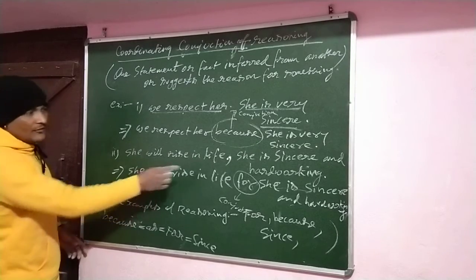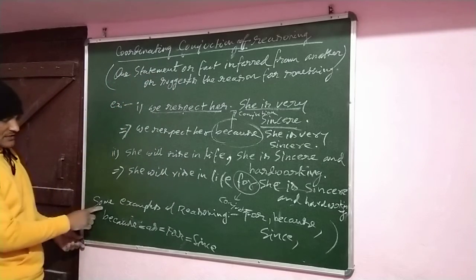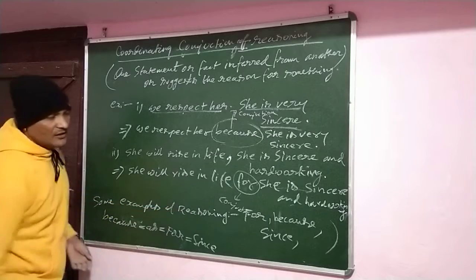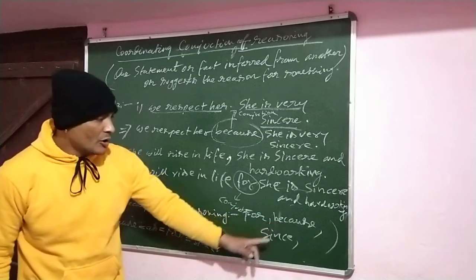So these are the examples of coordinating conjunction of reasoning, and some of the examples of reasoning conjunction that are for, because, since,